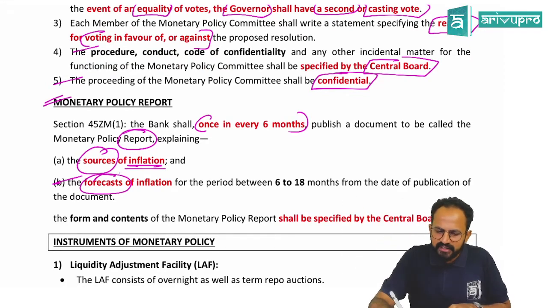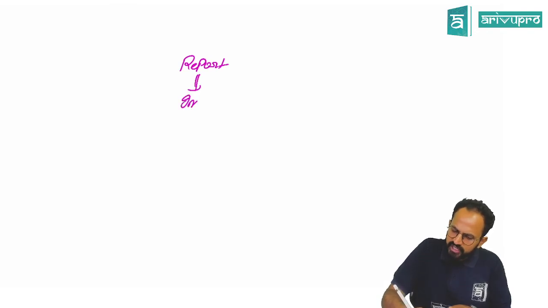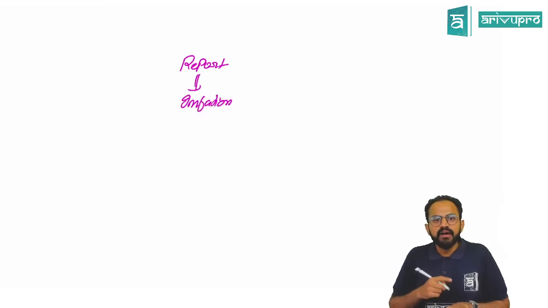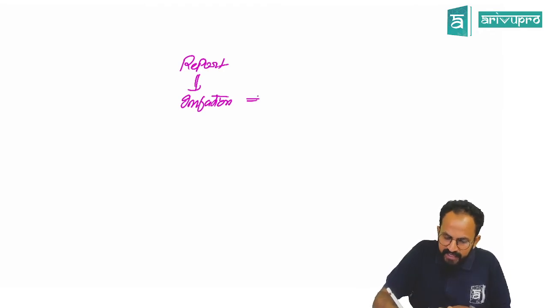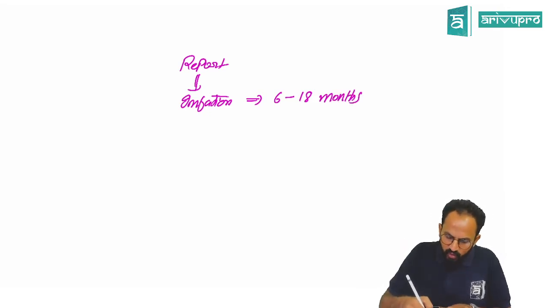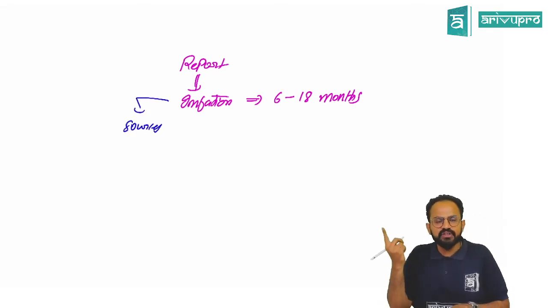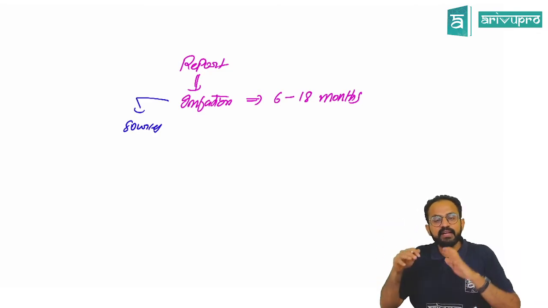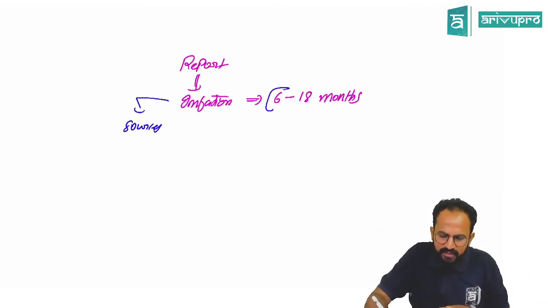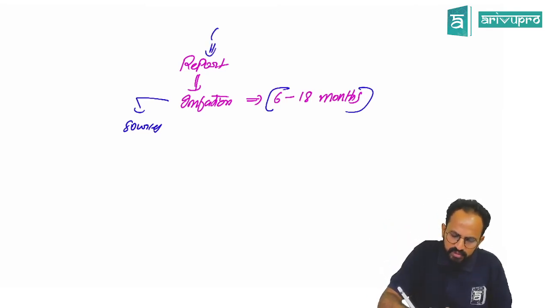So the monetary policy committee will come up with a report. What is this report? This report talks about inflation in the country. They will predict it for the next 6 to 18 months. They will give the sources: why will there be inflation, because of what, and their prediction for the next 6 to 18 months. Every 6 months once they have to give this report.